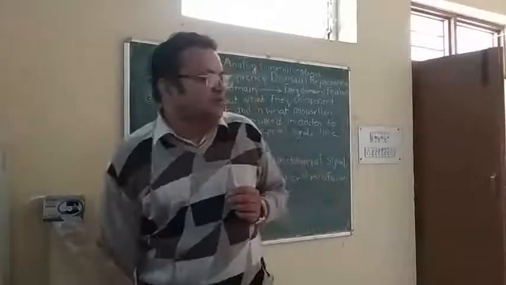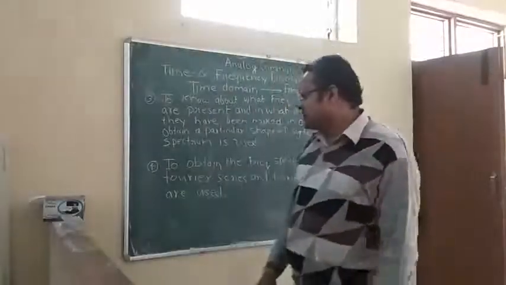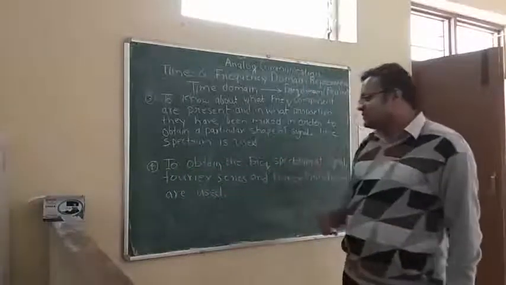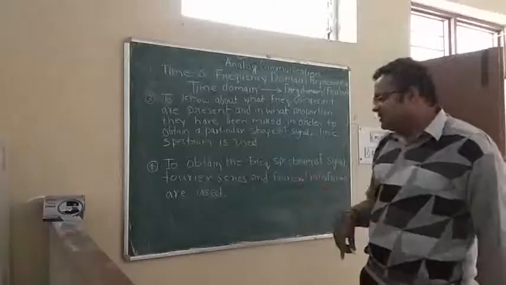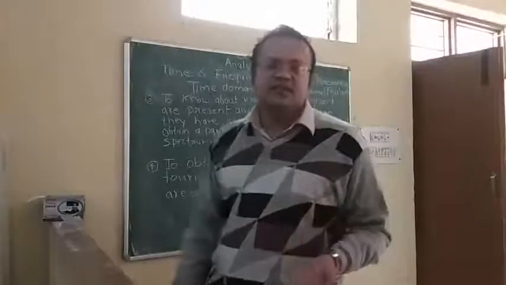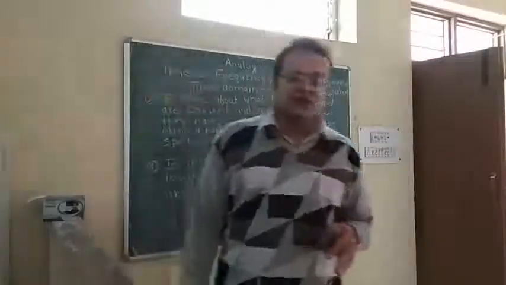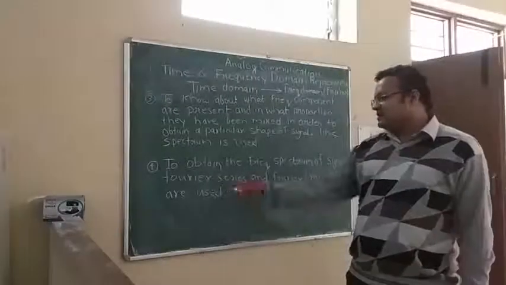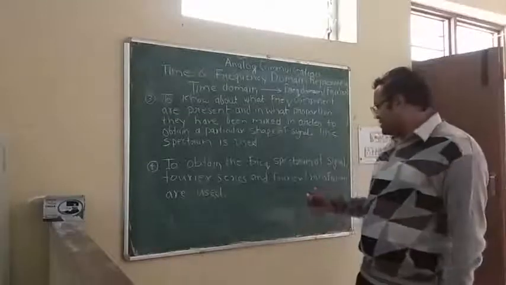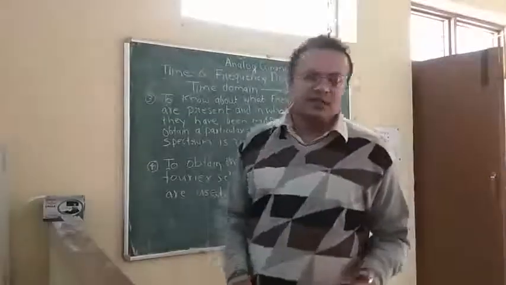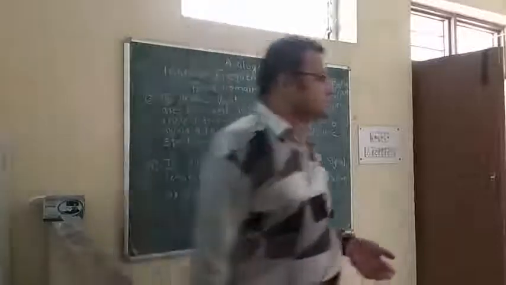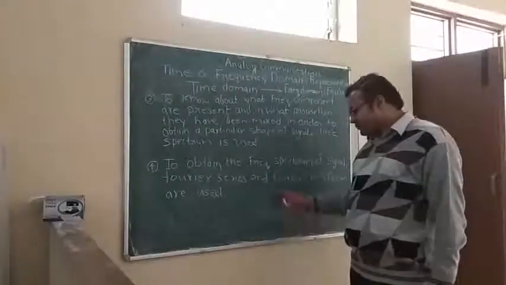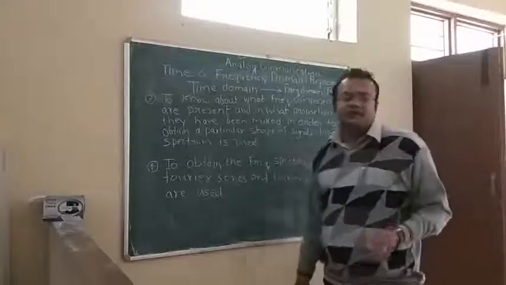Now we can see a problem related to line spectrum, but before this, another point. To obtain the frequency spectrum of a signal, Fourier series and Fourier transform are used. If you want to generate the frequency spectrum of a signal, then we use the Fourier series or Fourier transform. The Fourier series is generally used for periodic signals and the Fourier transform is mainly used for aperiodic signals. So with the help of both these we can generate a line spectrum or frequency spectrum.